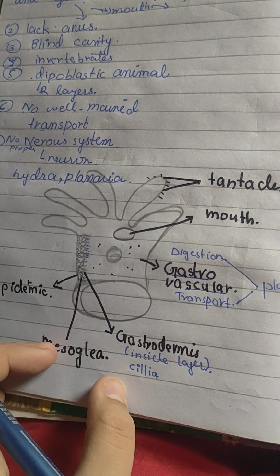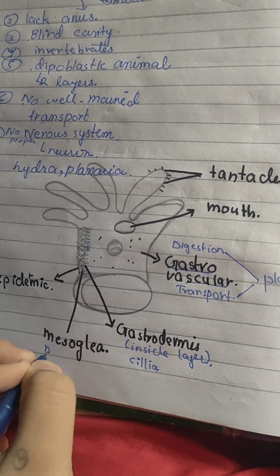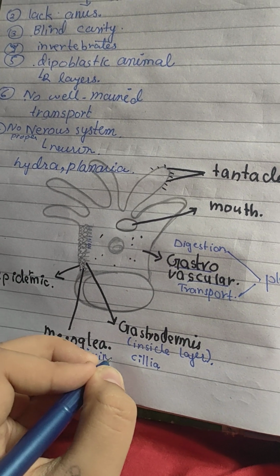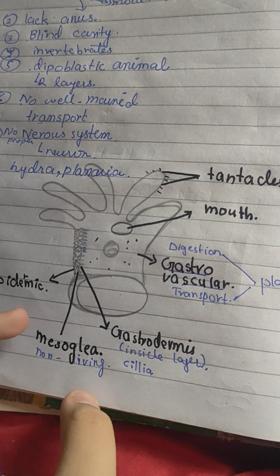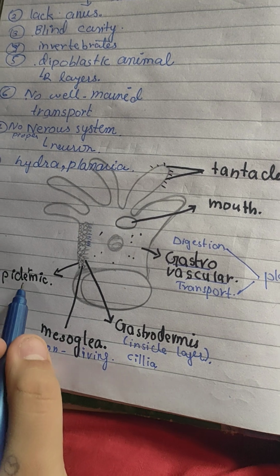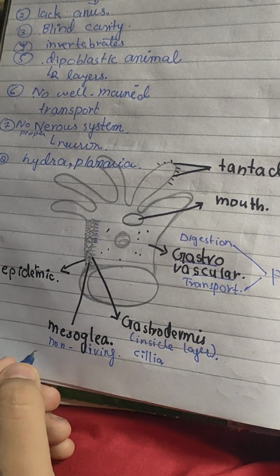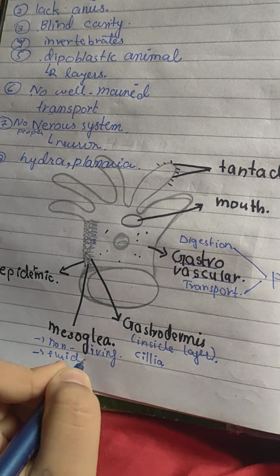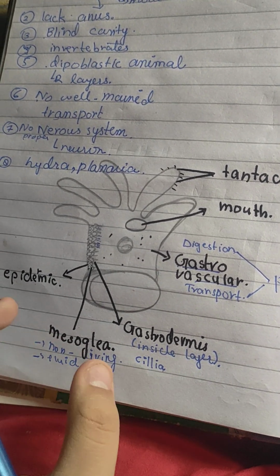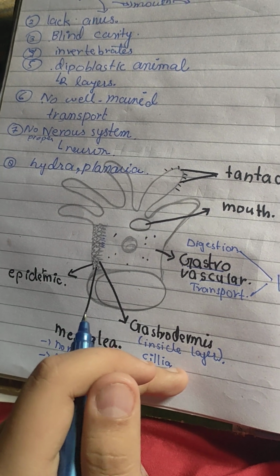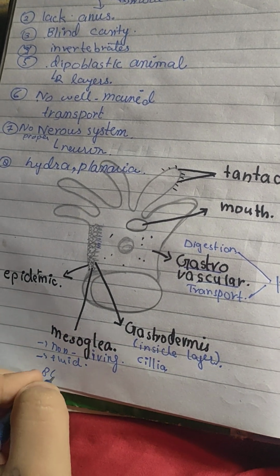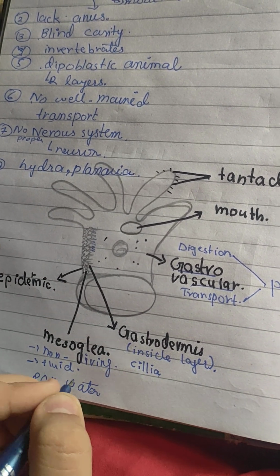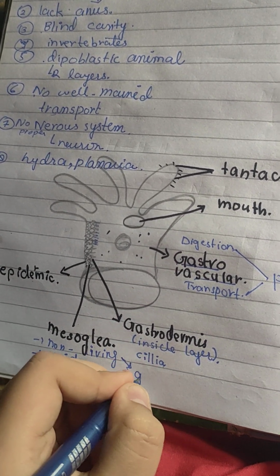Mesoglea is basically non-living, a type of fluid present between the epidermis and gastrodermis. In this fluid 80% is water, and it is basically a gel-like substance.